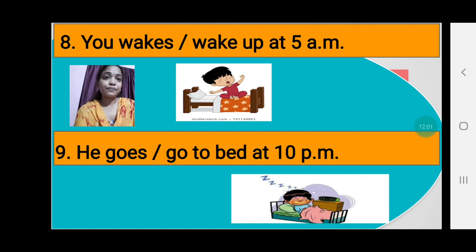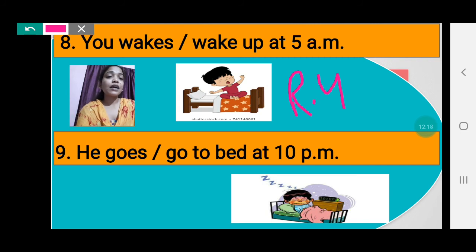Now next, number 8. You wake up at 5 a.m. According to rule number 4, when a verb comes after the pronouns I, we, you, they, we are not going to add s or es to the main verb. The main verb stays as it is, with no changes. So you wake up at 5 a.m. The second option we have to choose.